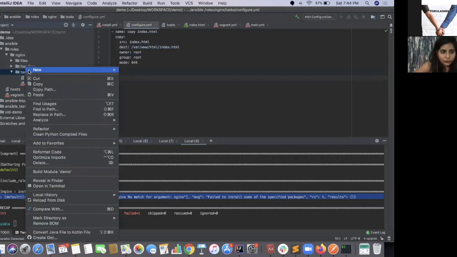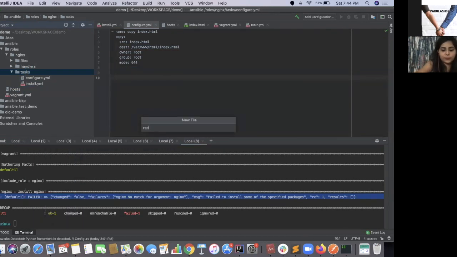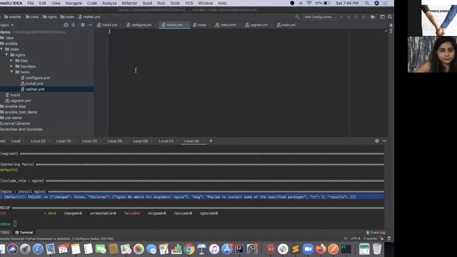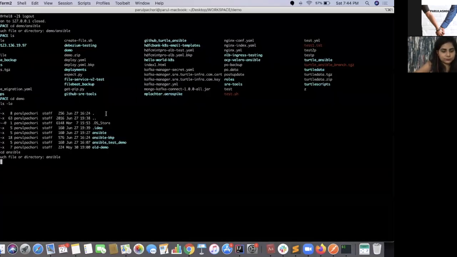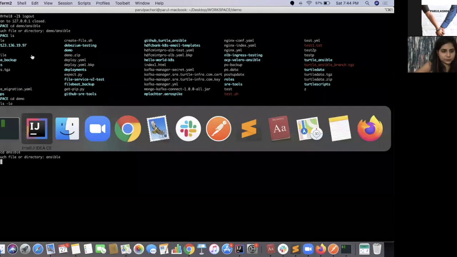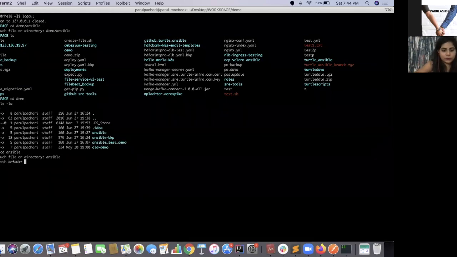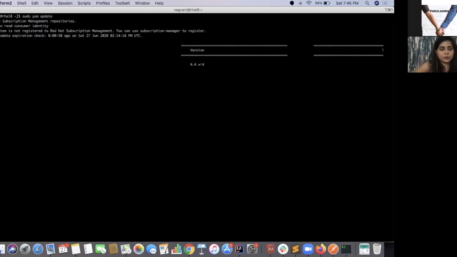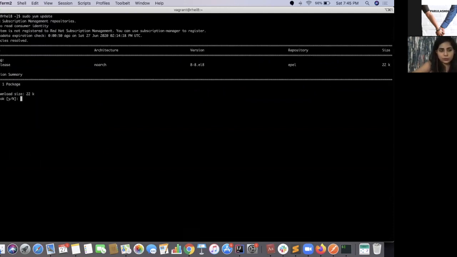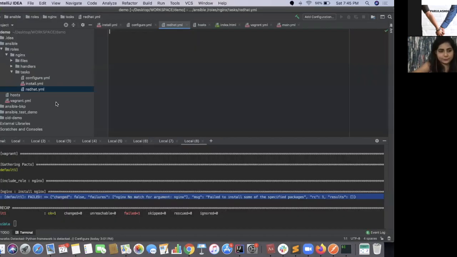What you will need to do in this case is update. If I go on the machine and check, I would need to do this to get it installed. So I need this package also in case of Red Hat.